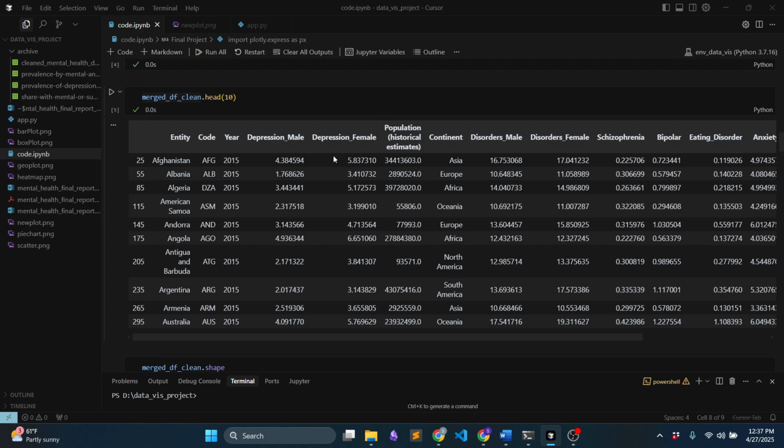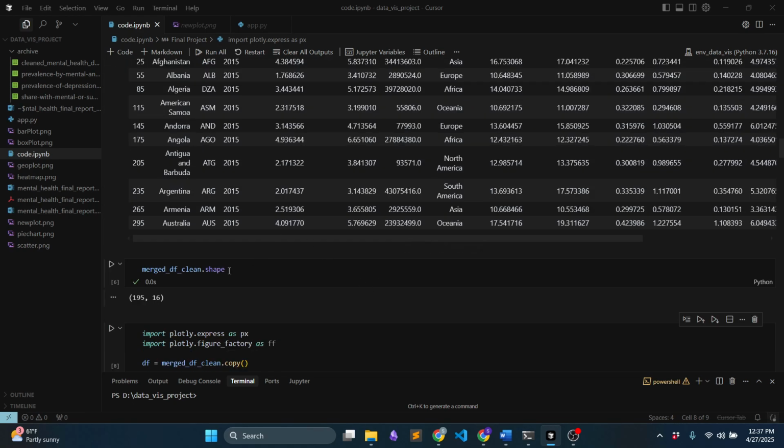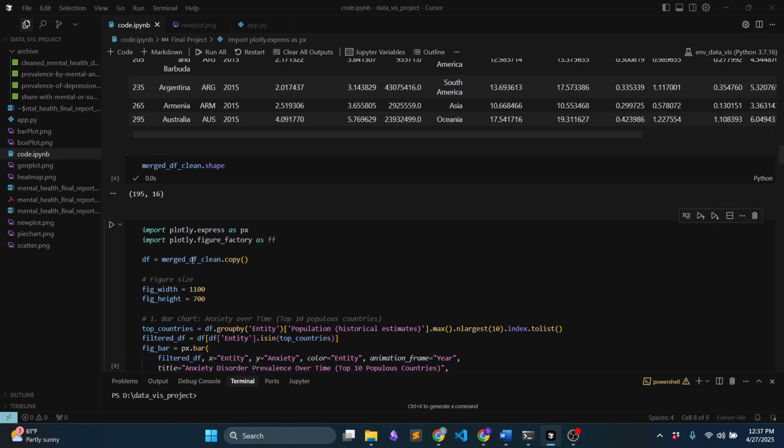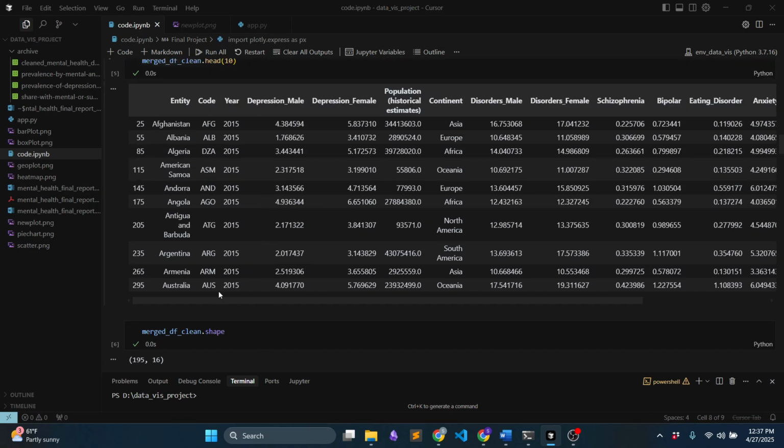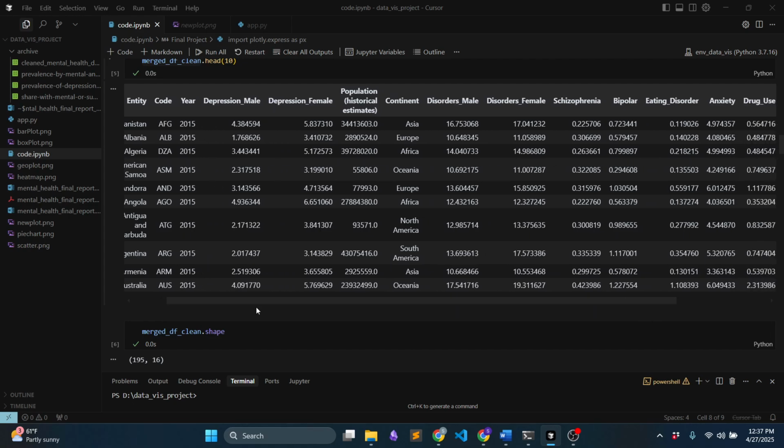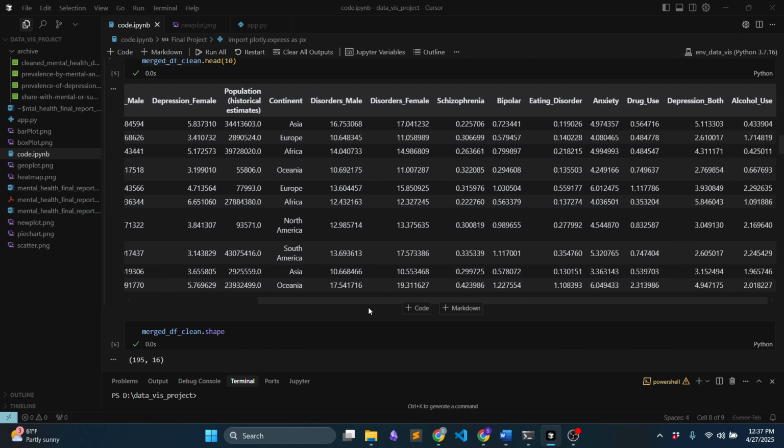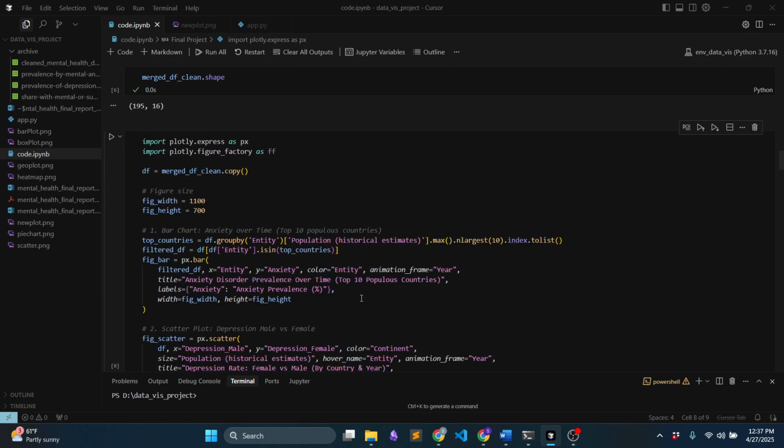After merging and pre-processing to drop the null values and duplicate values, I found this clean dataset that has 195 rows and 16 columns. These are the columns of my interest. I have focused on these 16 columns that are collected from these three datasets.